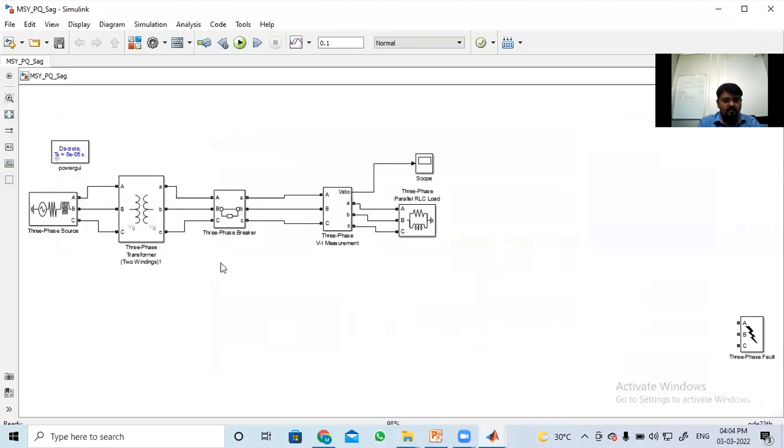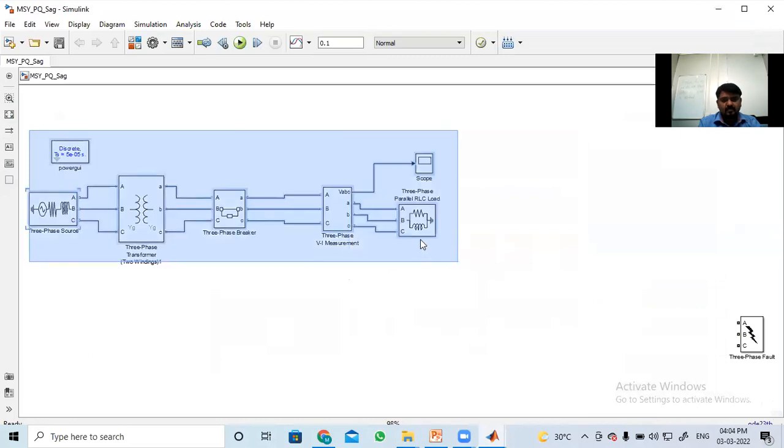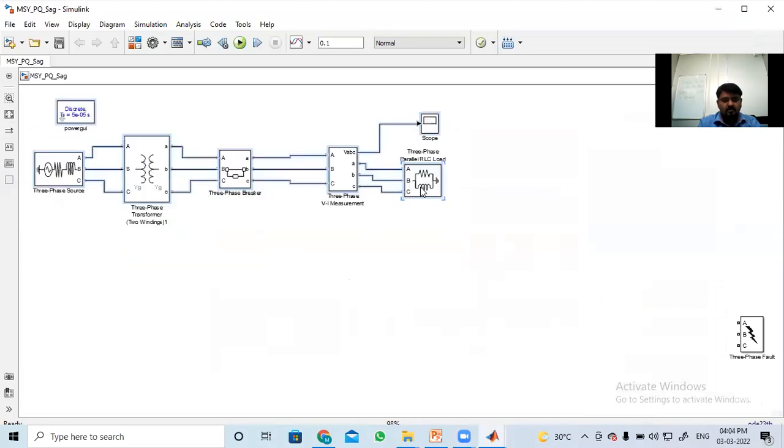This one we are going to discuss here now. See here, the three-phase source I have chosen, and three-phase transformer, that is two winding. Three-phase circuit breaker I have used here now, and this is voltage measurement. One RLC load I have used, parallel load. The load will be parallel only, no? Series also we can apply. So parallel loads I have used, and one scope for the measurement I have used here.